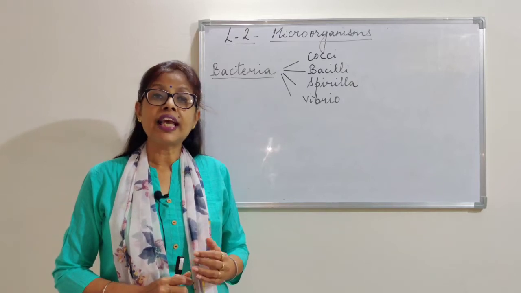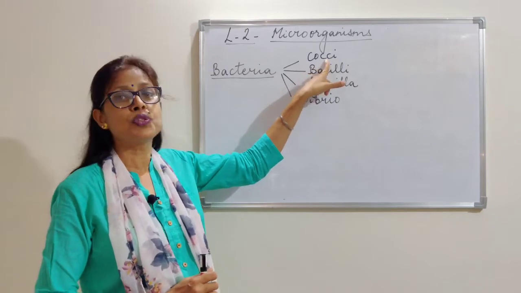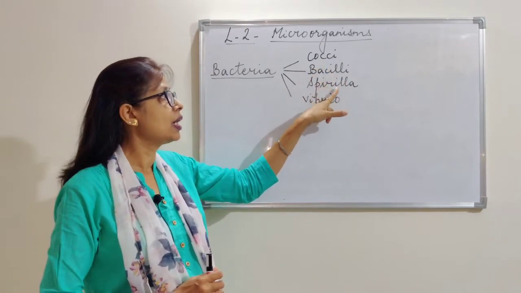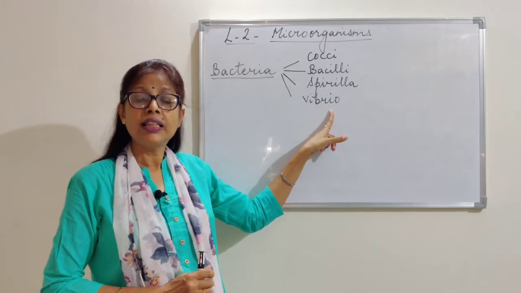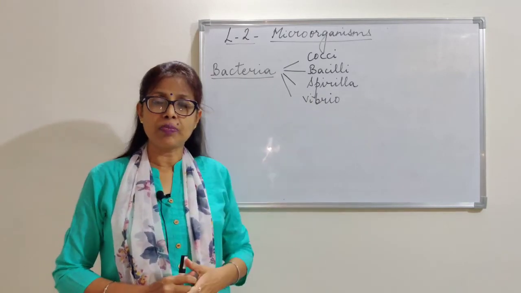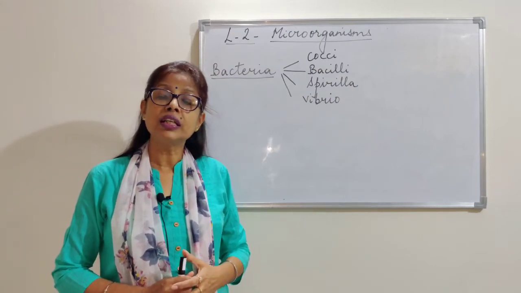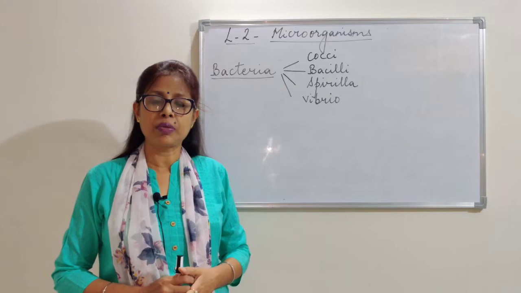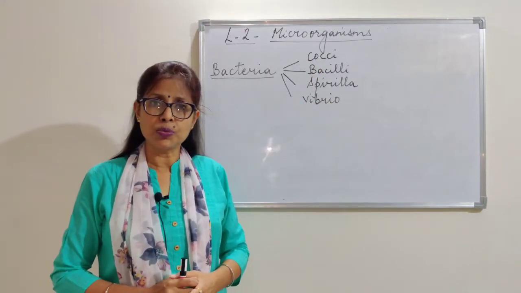Based on their shapes, they have been divided into 4 groups: cocci, bacilli, spirilla and vibrio. They are spherical, rod-shaped, spiral or comma-shaped.